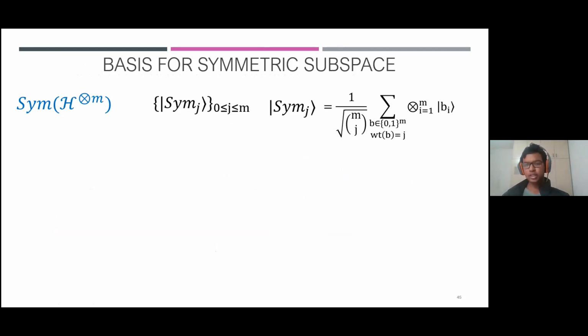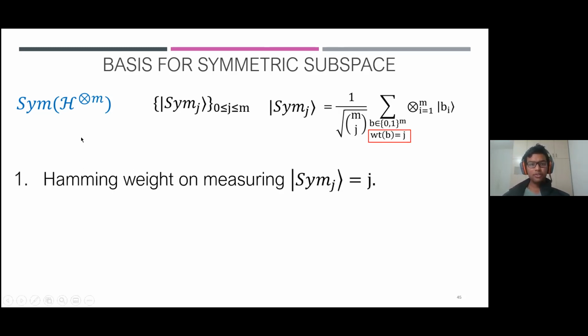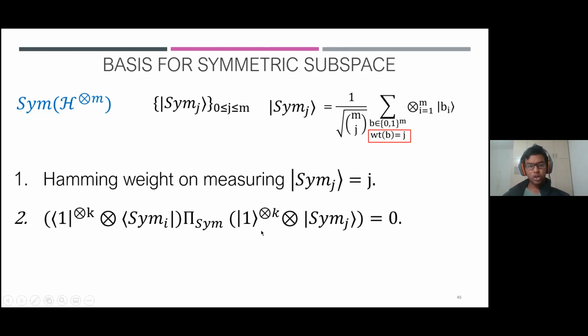So firstly, you can show that this does form an orthonormal basis for the symmetric subspace, and moreover, it satisfies the following properties. Firstly, if you do standard measurement on each of the m registers of this Sim j, then the Hamming weight of the measurement outcome will be j. Why? Because it's simple to see that each of the summands appearing in Sim j has Hamming weight j. Moreover, the Sim j are orthogonal to each other. Hence, Sim j tensor Sim j are also orthogonal to each other.